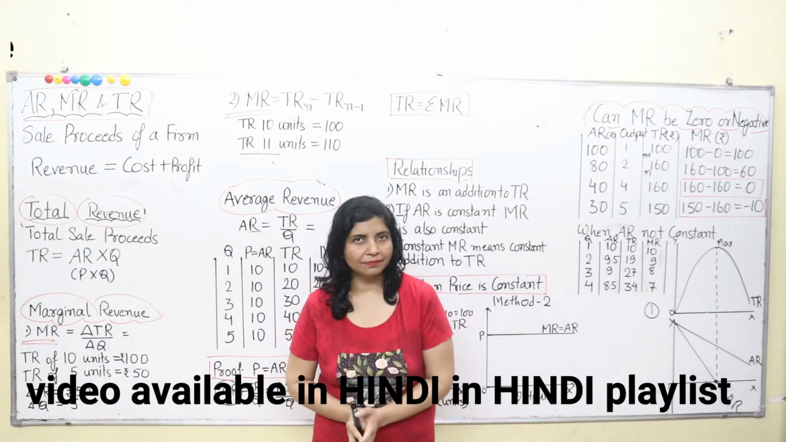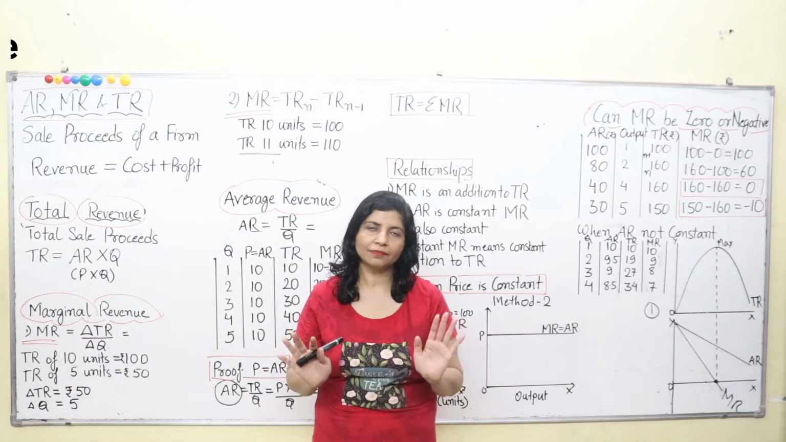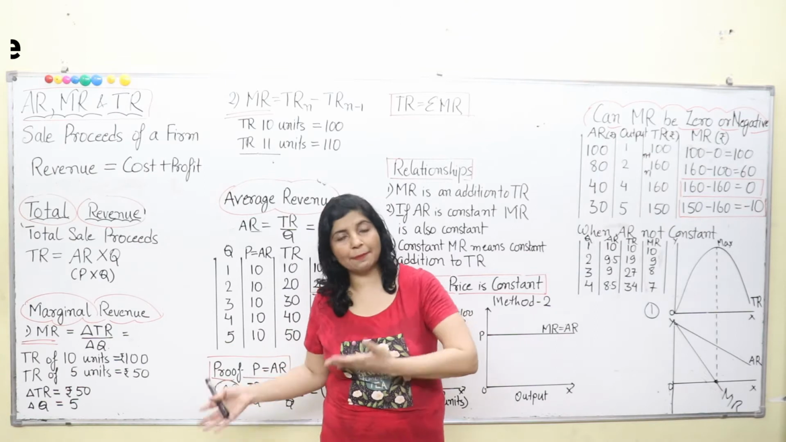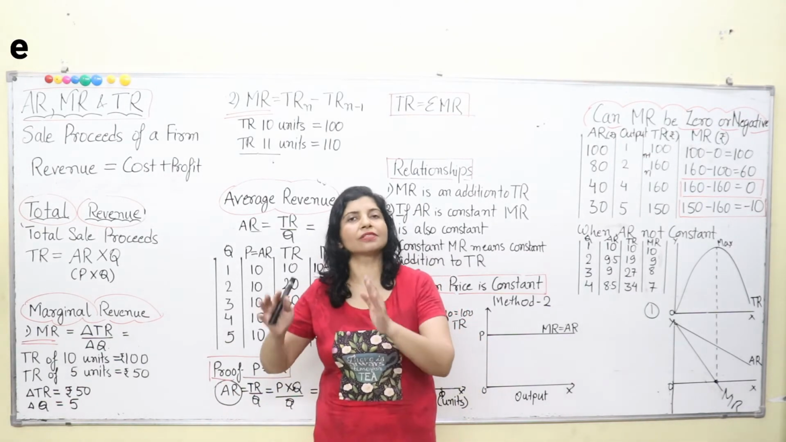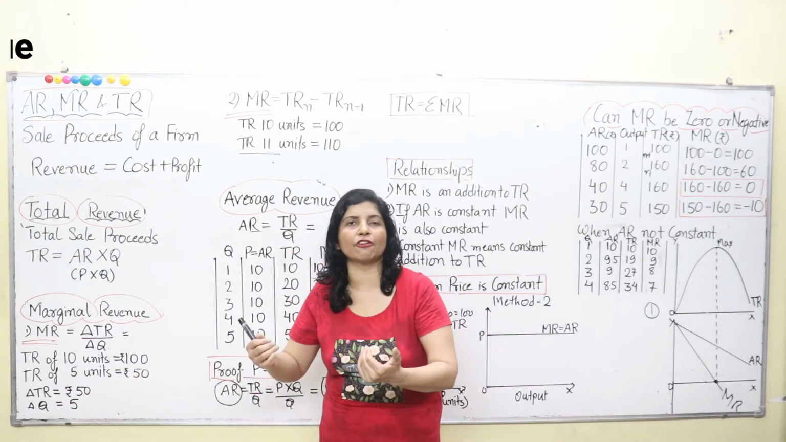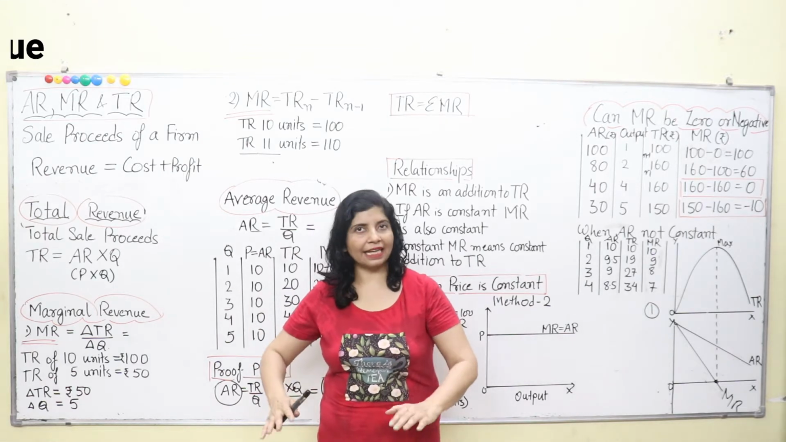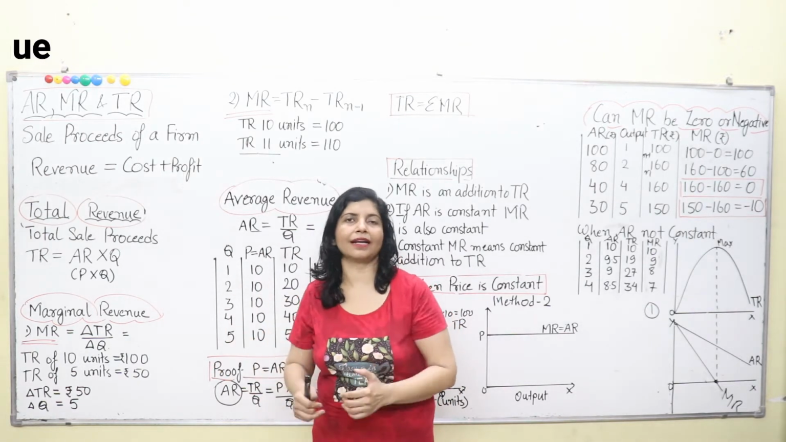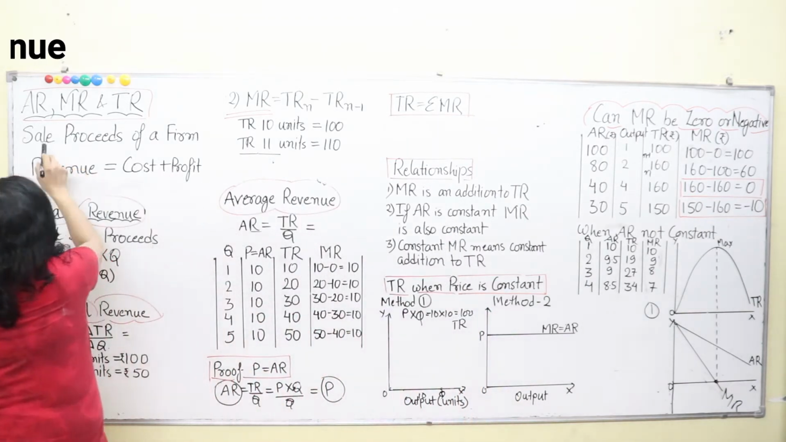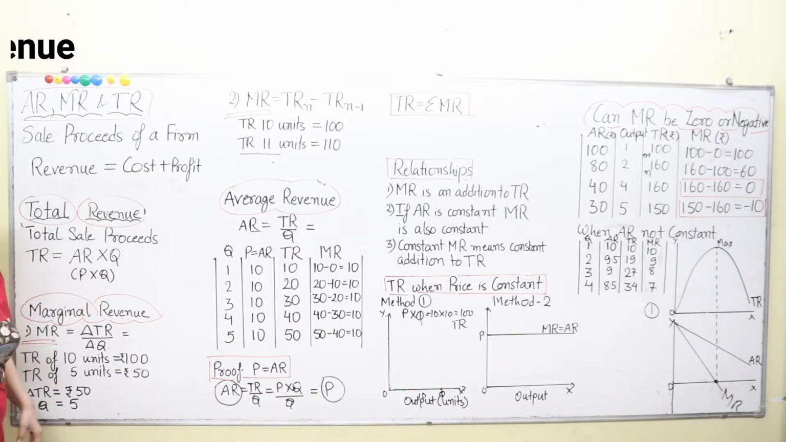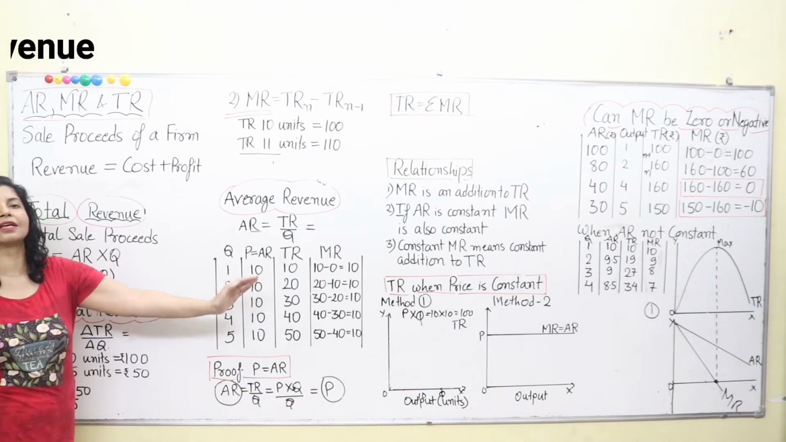What is revenue anyway? If anyone is doing any business, they will produce something. Do they produce it to keep it at their homes or consume it by themselves? No, they produce that commodity just to sell in the market and earn some money from it. The money or proceeds that they get after selling that commodity in the market is known as revenue. Simple. So what is revenue? Revenue is the sale proceeds of a firm. That means the money that they get after selling their produce in the market is simply known as revenue.